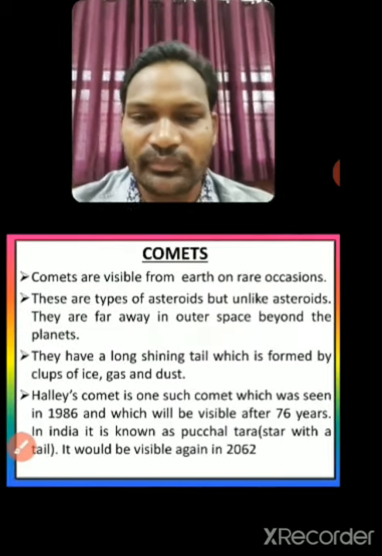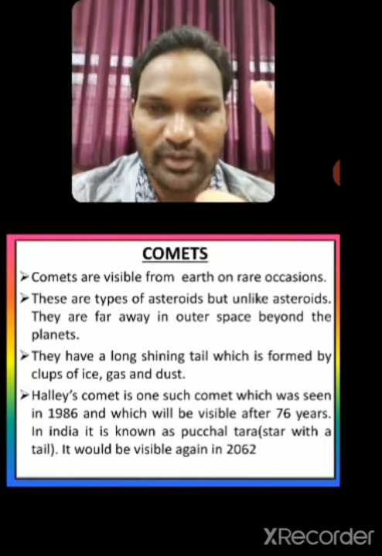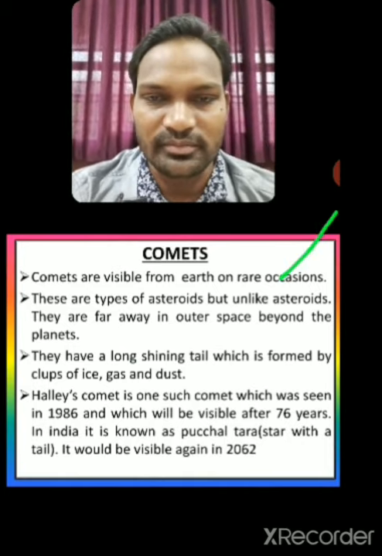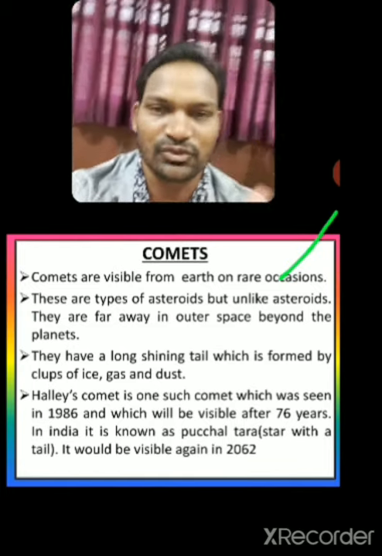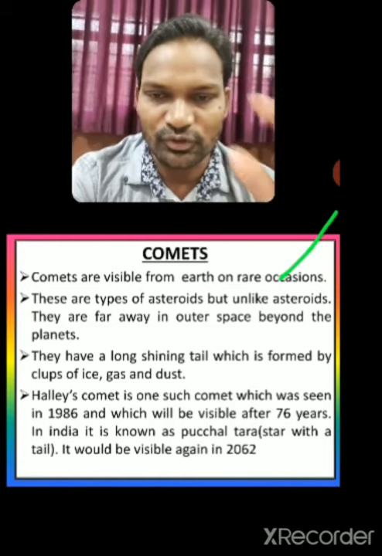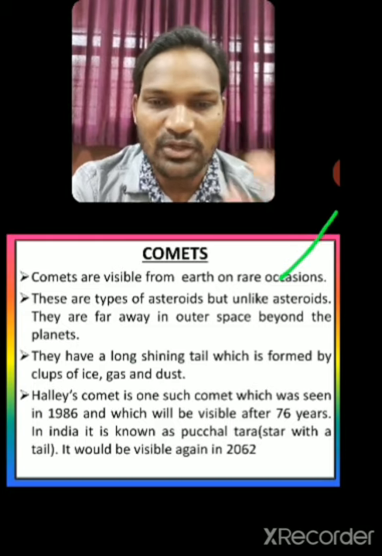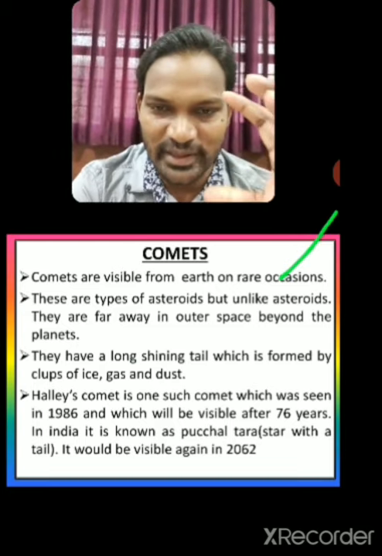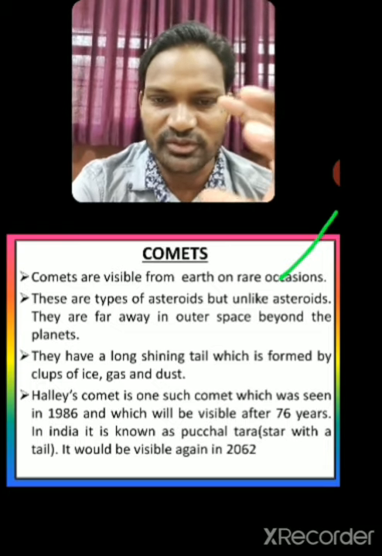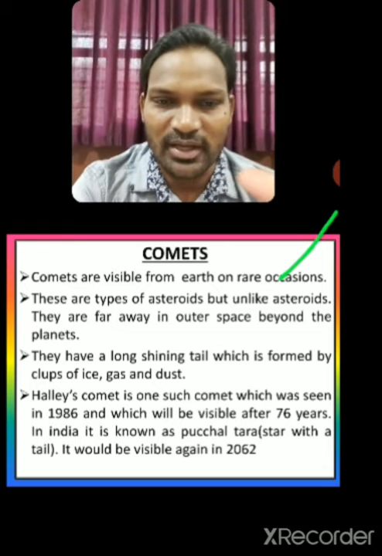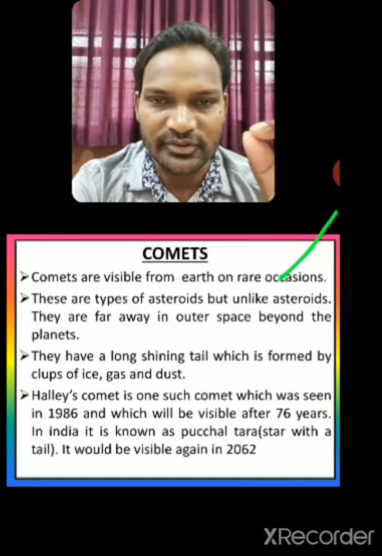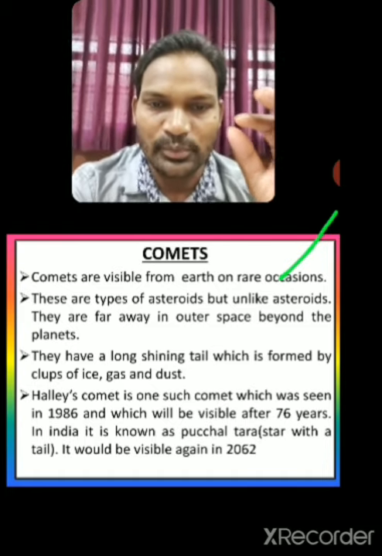Now we are going to see what comets are all about, dear students. Comets are visible from earth on rare occasions. Sometimes we are able to see these comets. They are a type of asteroid, but unlike asteroids, they are far away in outer space beyond the planets.